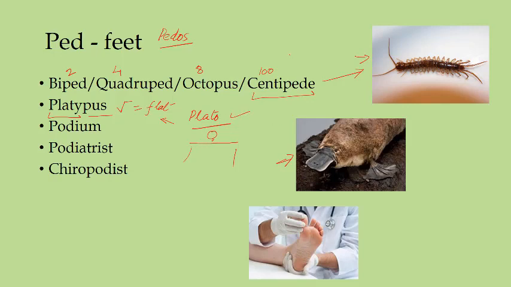There is another word which is called plateau. Please check the spelling also. Let me explain plateau with the help of a graph. Let's say something is increasing at a rate.